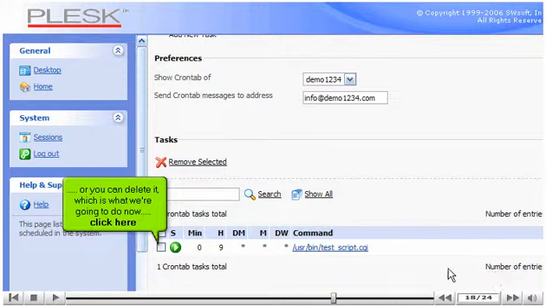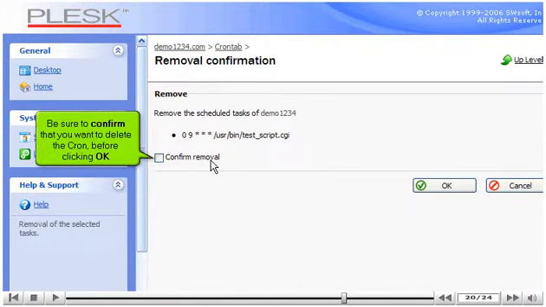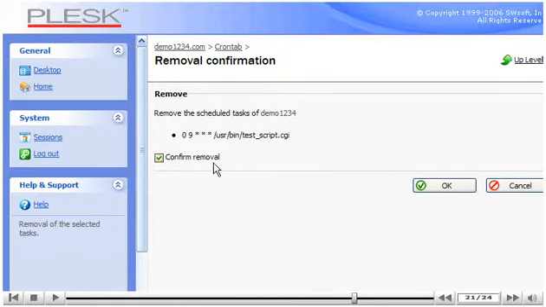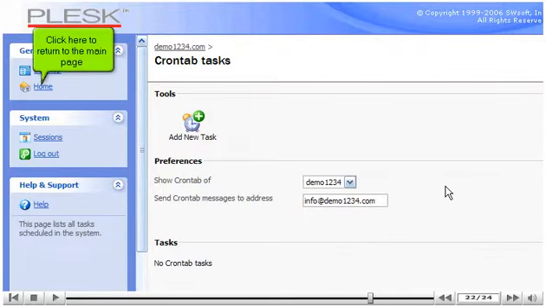Click here. Be sure to confirm that you want to delete the cron before clicking OK. The cron we had set up has now been deleted. Click here to return to the main page.